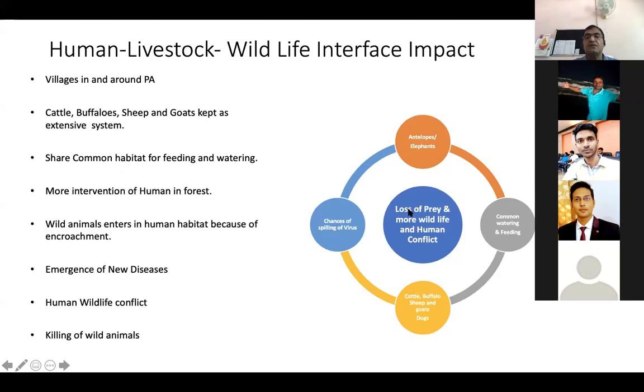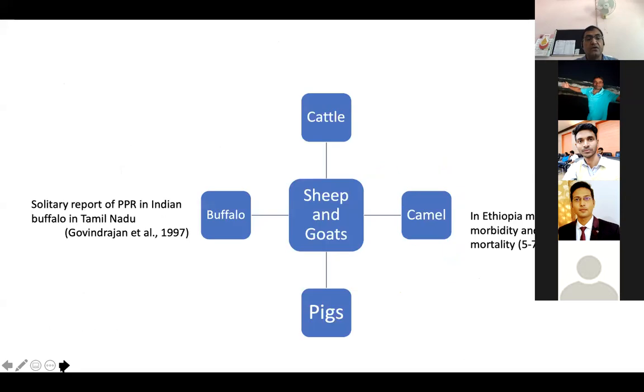So why is there a chance of spilling of virus? Because most of the wild animals face loss of prey, and more wild animal and human conflicts are occurring, and killing of animals is occurring. Just take the example of PPR. This is a disease of sheep and goat, but now it is found in camel also, reported in cattle, in pigs, and in buffalo. So you see, they are leaving the main host, and the virus is spilling to unnatural hosts.